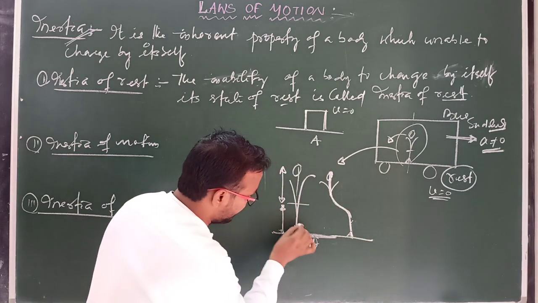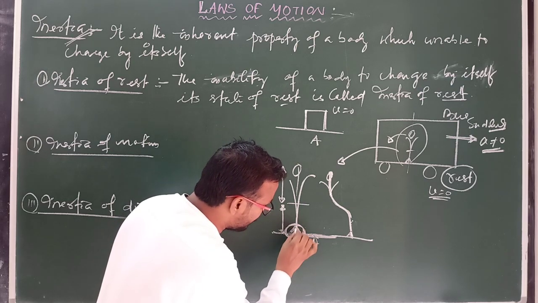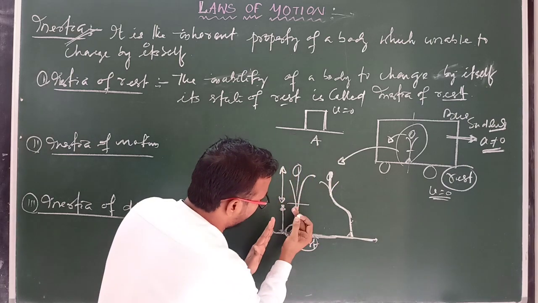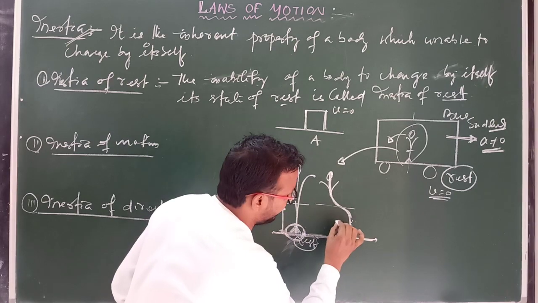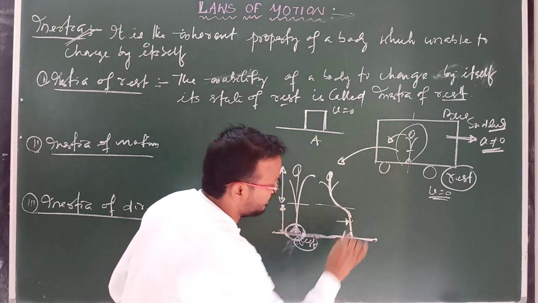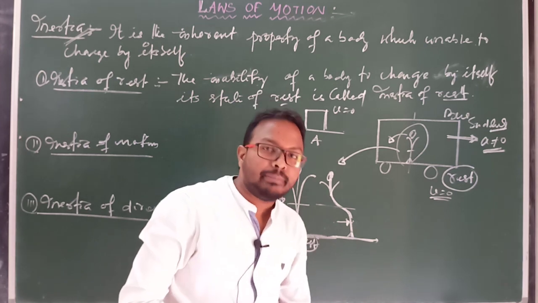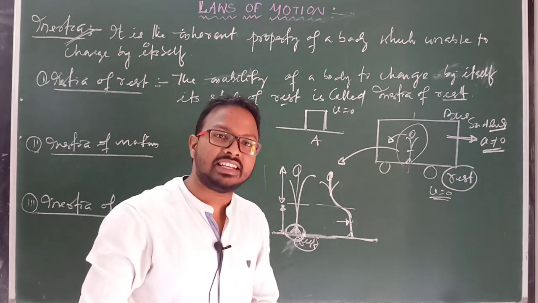Why? Because this part, your feet, is attached with the bus, and the bus suddenly starts moving in this direction, then the lower part moves in this direction. Clear? So the lower part is displaced from this point to this point, but your body always tries to maintain its inertia, its state of rest.